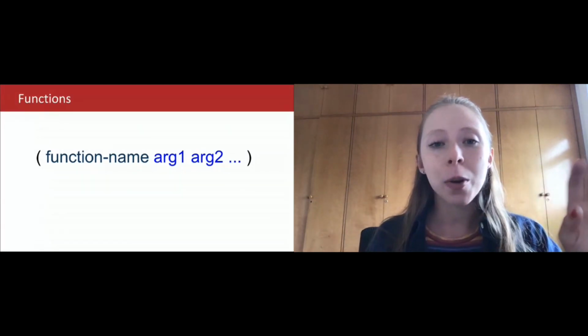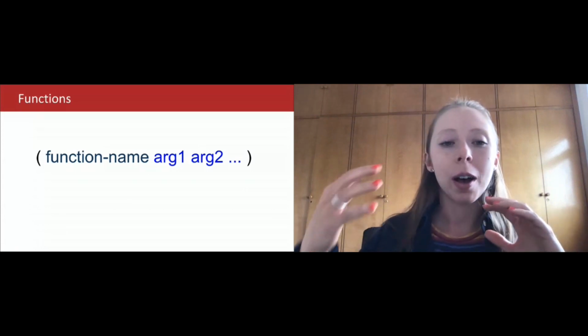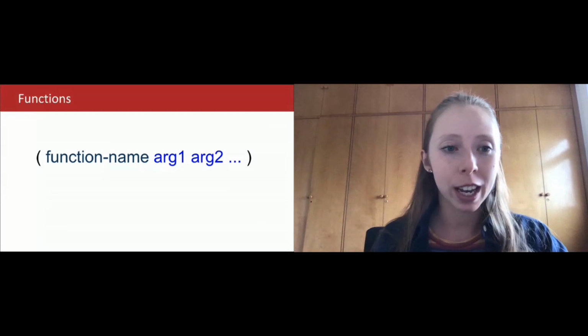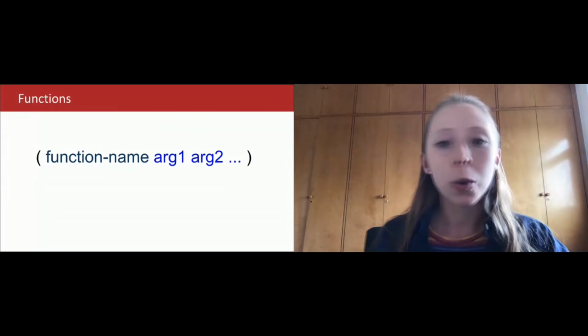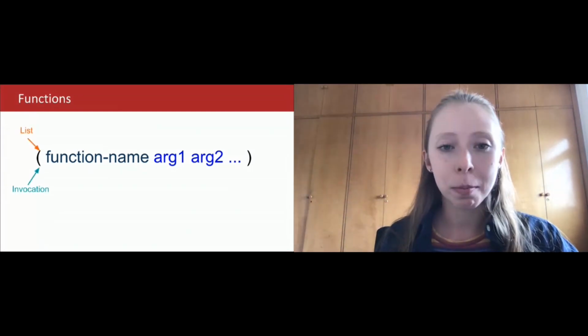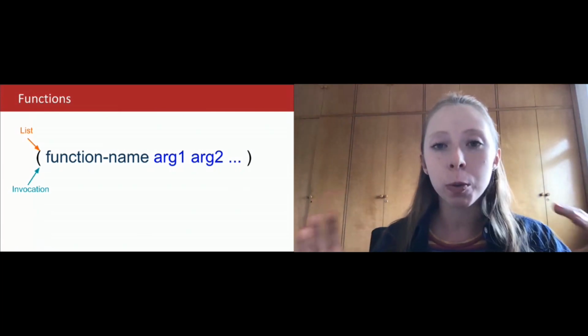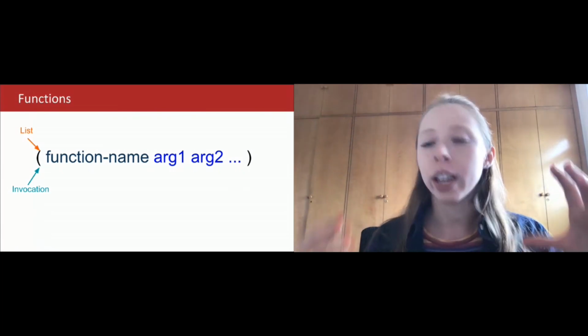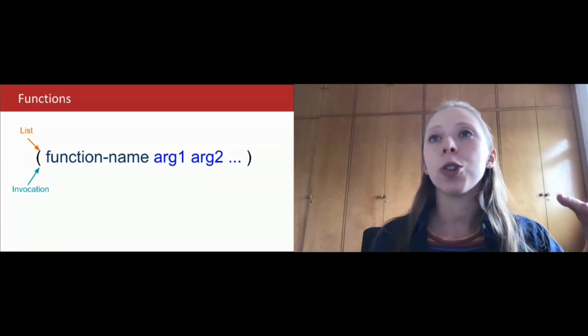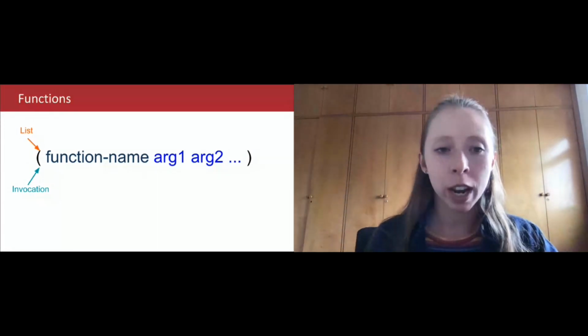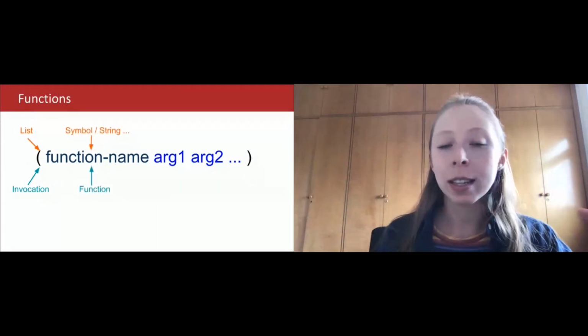This is our declaration that will be followed in all the code, in everything. And what do they represent? Those parentheses are lists, but they are also invocations. So imagine that when you have those parentheses, they are calling a function, or they are trying to apply something to those arguments. And this function name could be a symbol or a string.